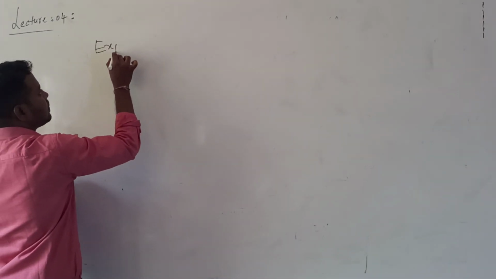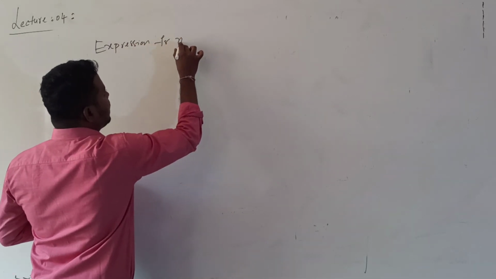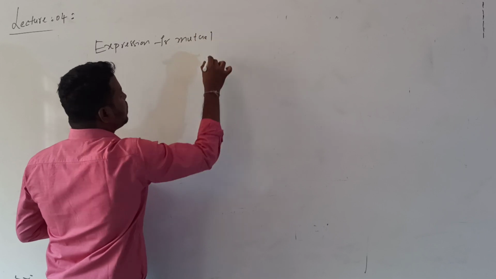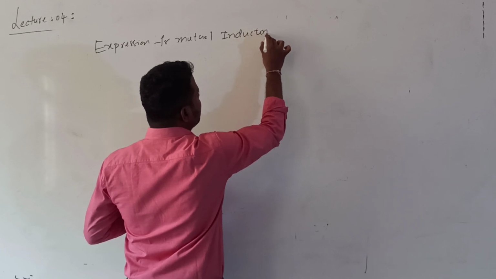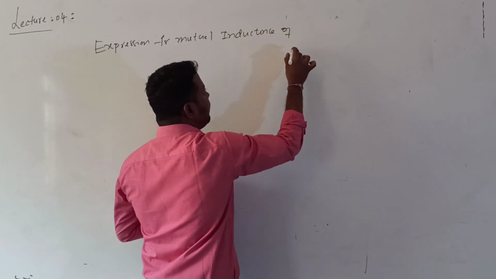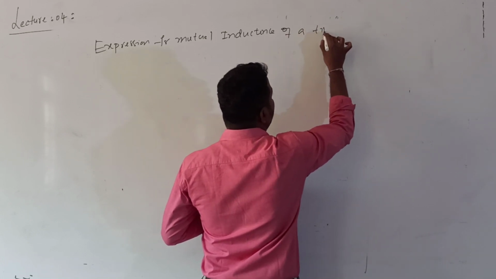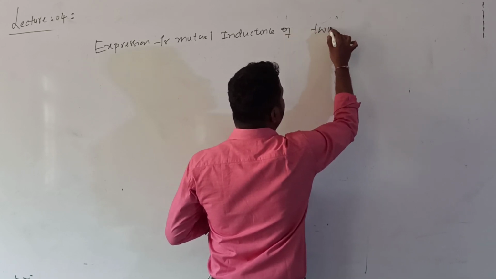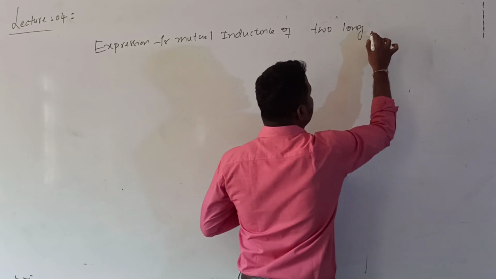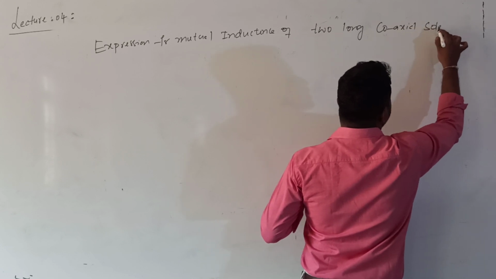So the question is: expression for mutual inductance or coefficient of mutual inductance of two long coaxial solenoids.